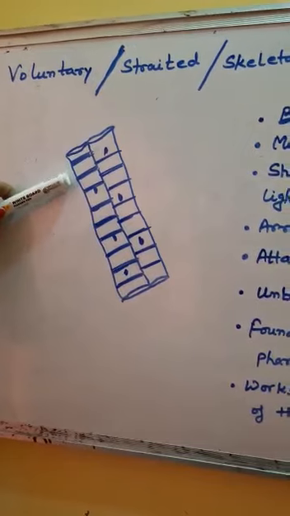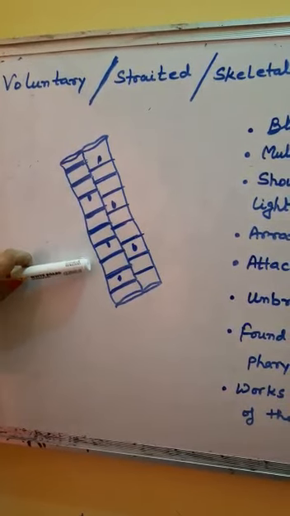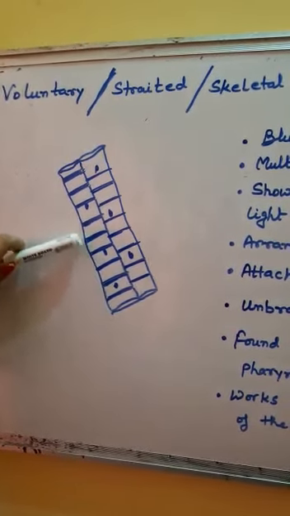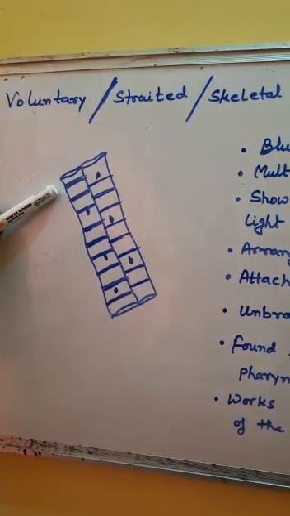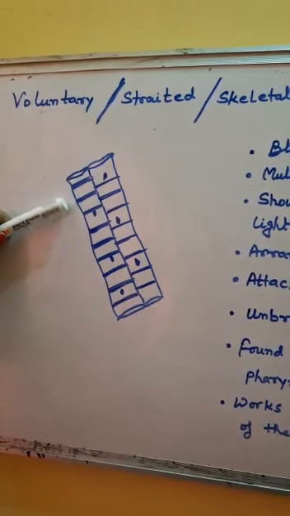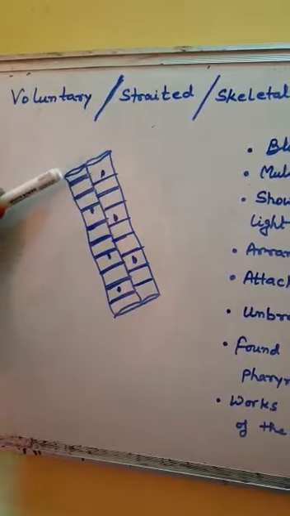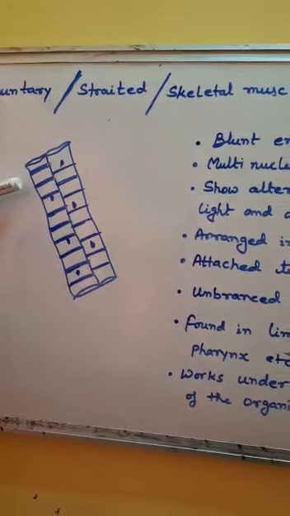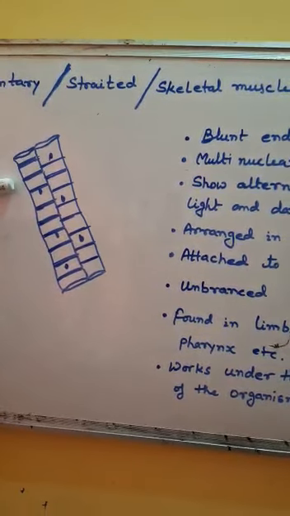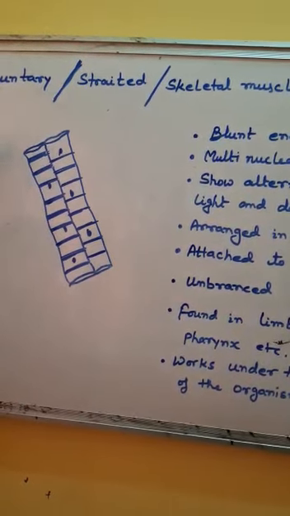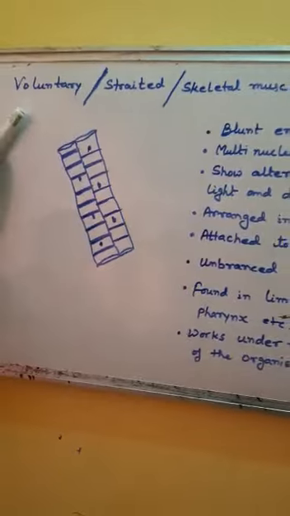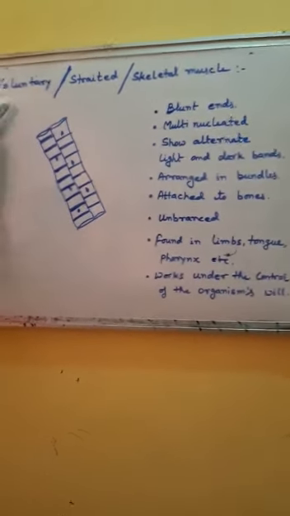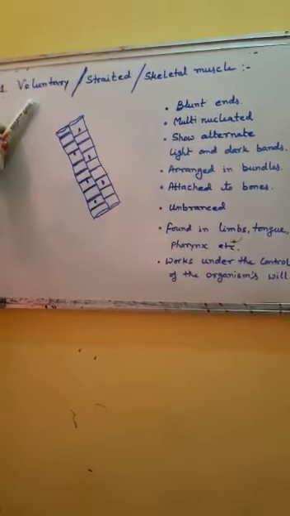Dark bands, light bands, dark band, light band. So alternate light and dark colored bands are present, which gives it a striation. So that's why it is called striated muscle. And also it is called skeletal muscles because these muscles are attached to bones. These muscles are voluntary and the movements are always according to organism's will.